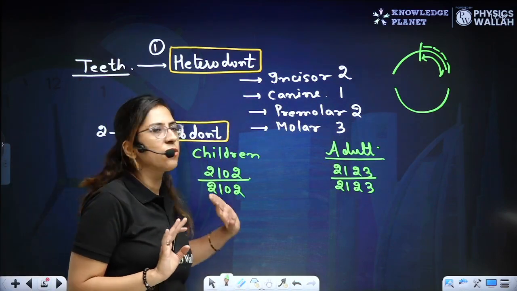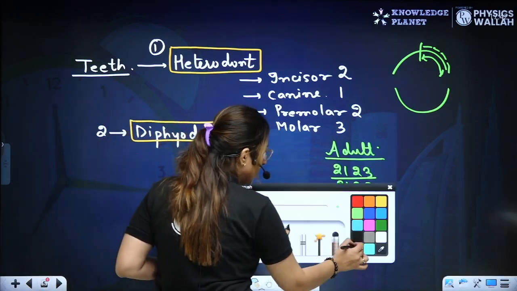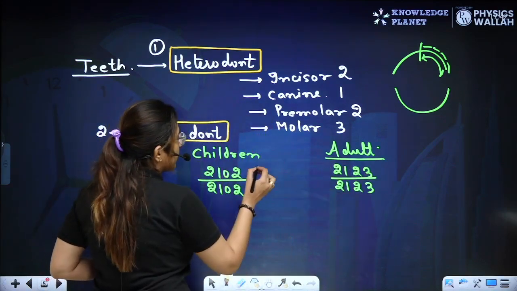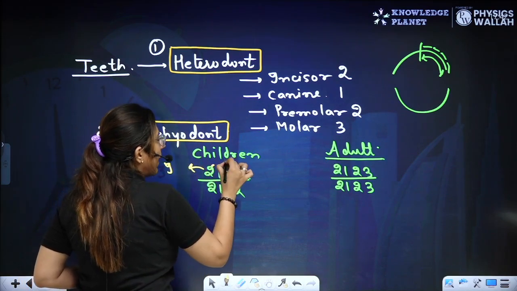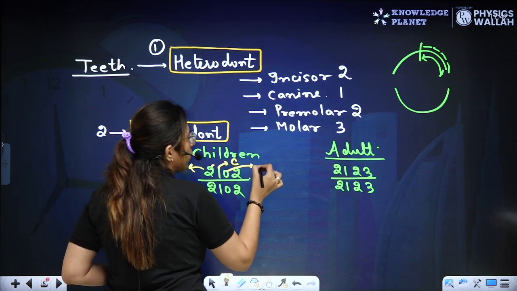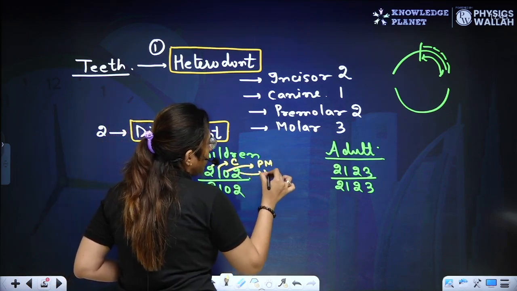So in the children, what is absent? How did I write this? These are the incisors, this 1 is the canine, this 0 is your premolar, PM, and this is your molar.